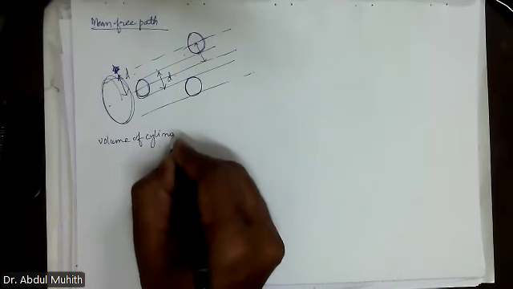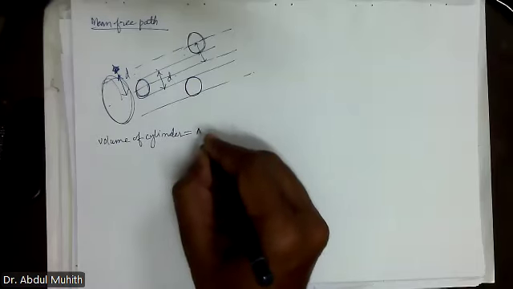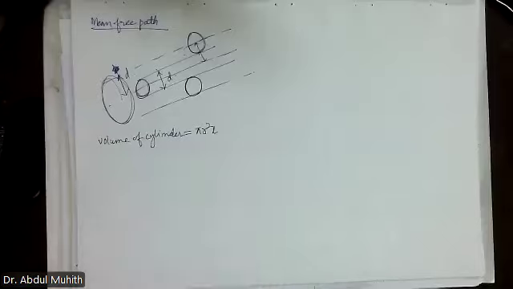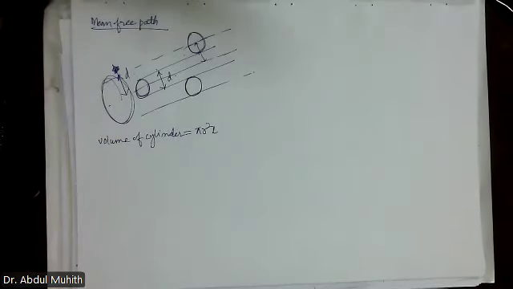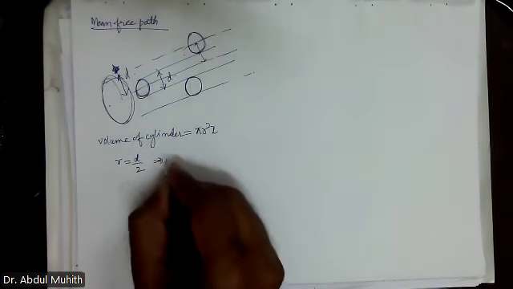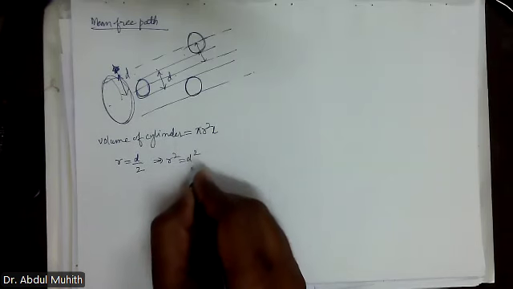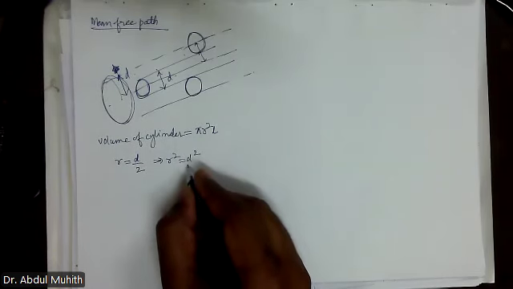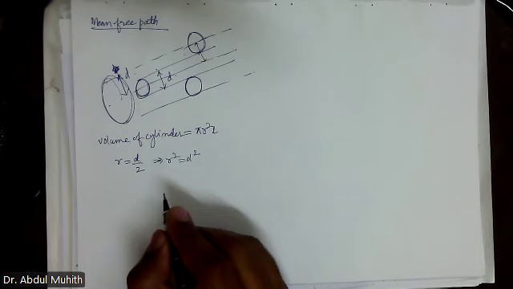Volume of a cylinder is pi r square h, or pi r square L. But what is r here? We have diameter. r is equal to d by 2, which implies r square is equal to d square by 4. Is it not? Pi r square or something like that.